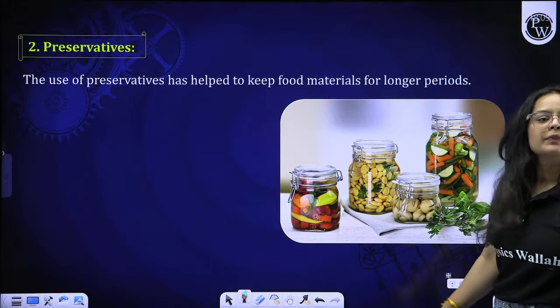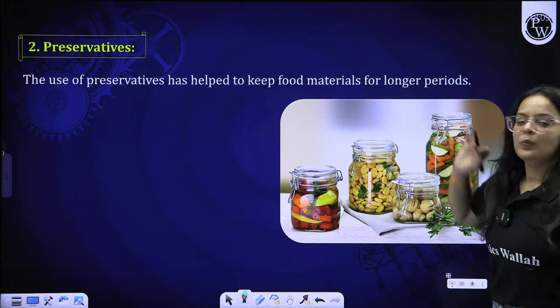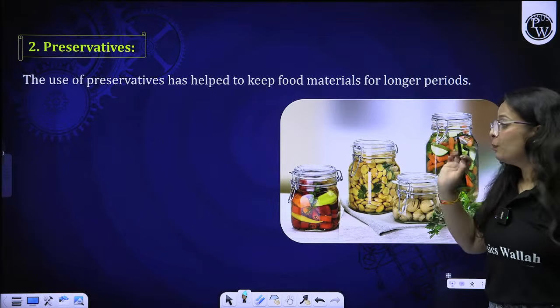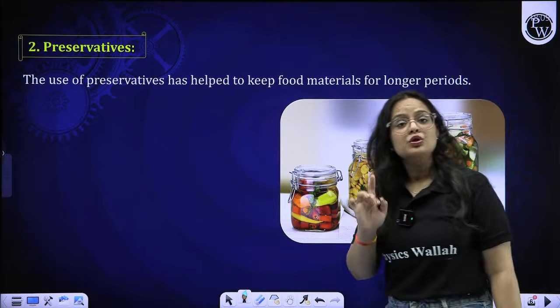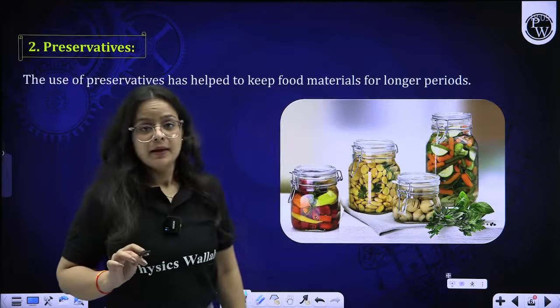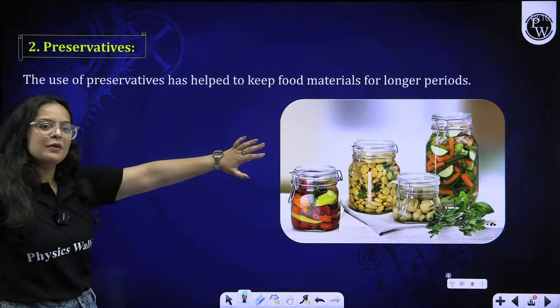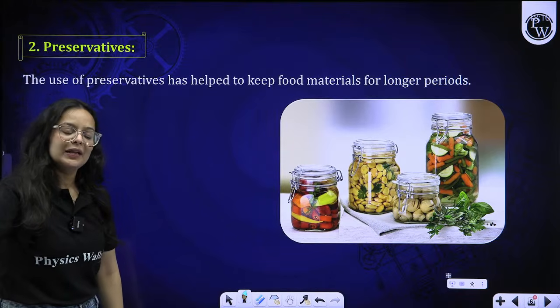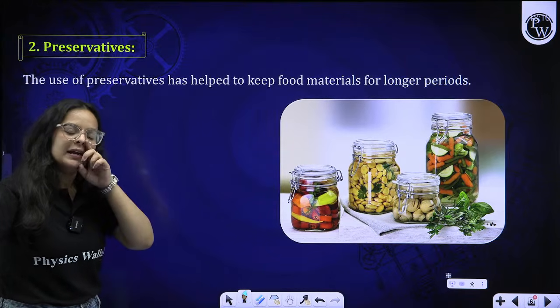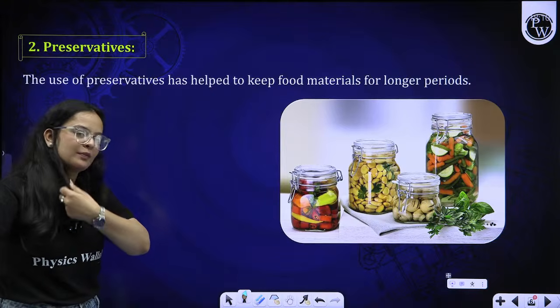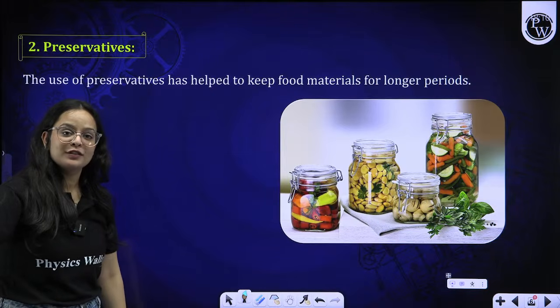Then moving on to preservatives. Chemicals are used as preservatives as well. Can you tell me the name of any preservative that you know, that is used to preserve foods?